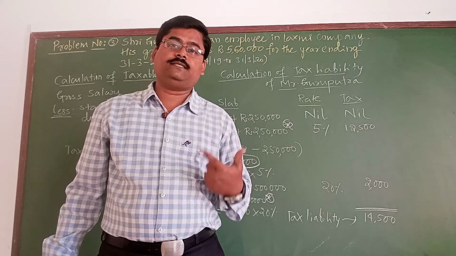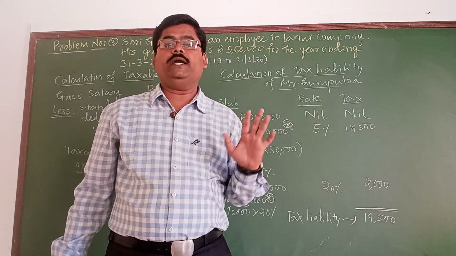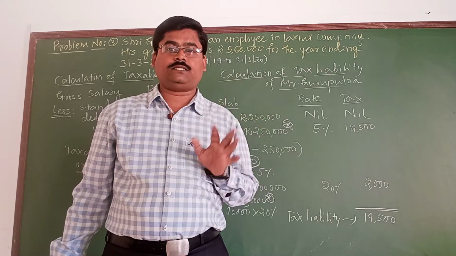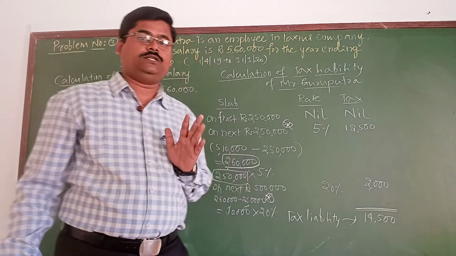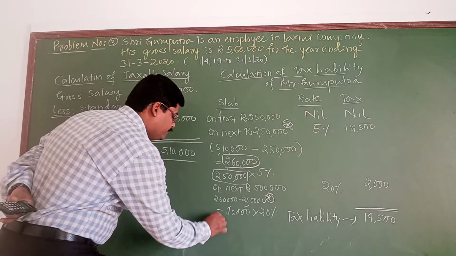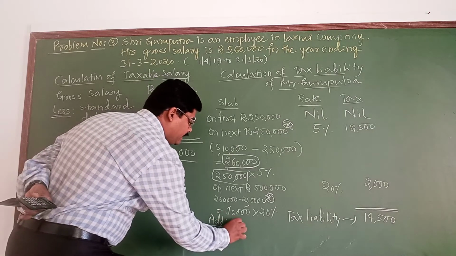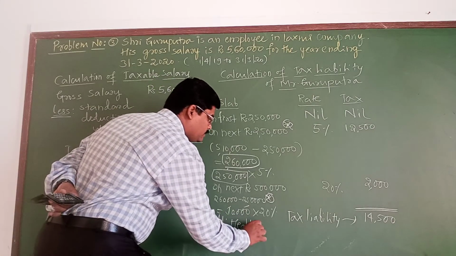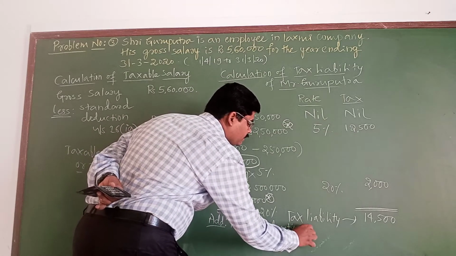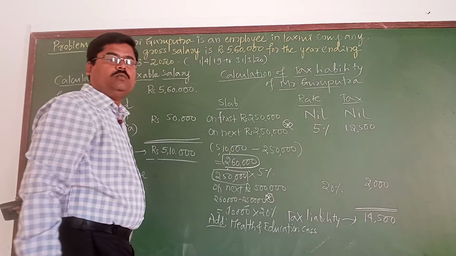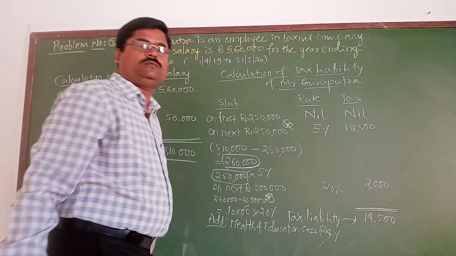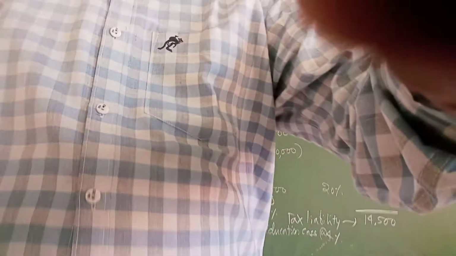Now, rebate under section 87A I am not going to allow. When the total income exceeds rupees 5 lakh, no rebate is allowed, but you need to pay the health and education cess at the rate of 4%. That is why, apart from the tax liability, you need to pay health and education cess. What is the percentage? At the rate of 4%.